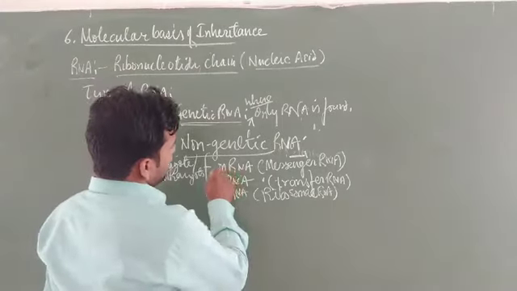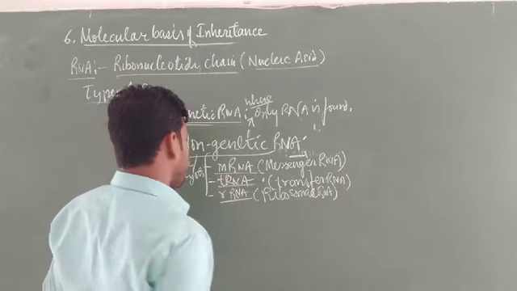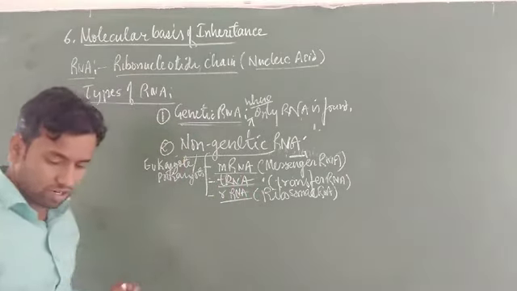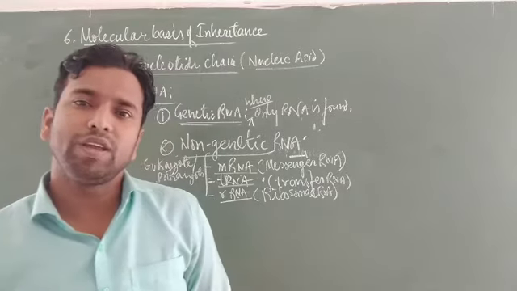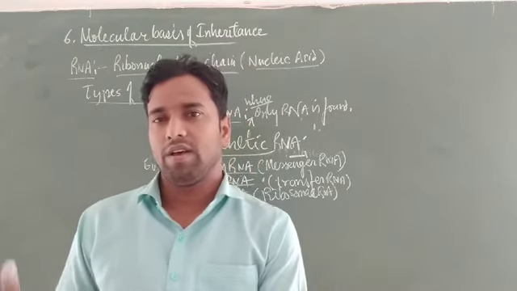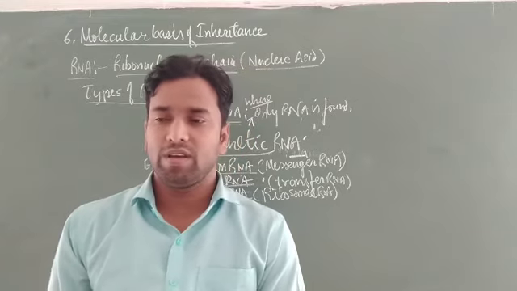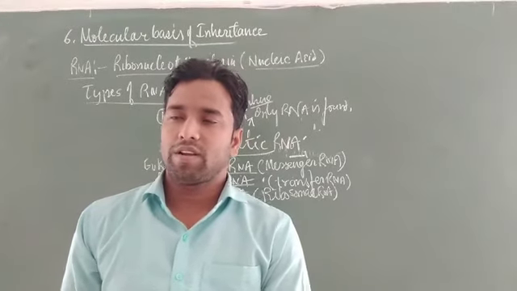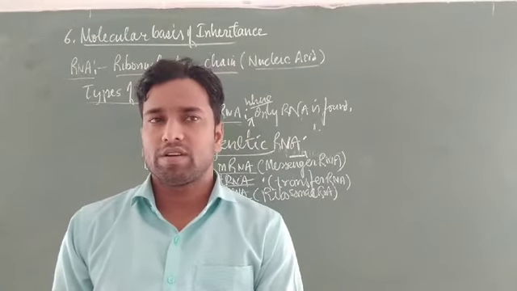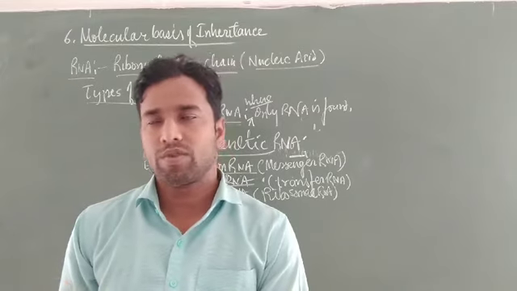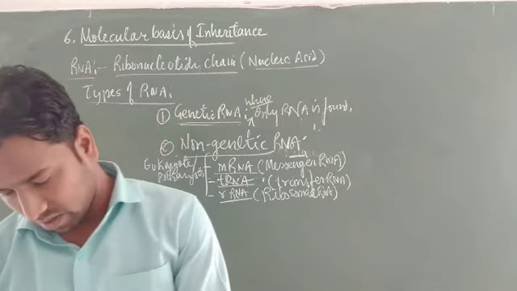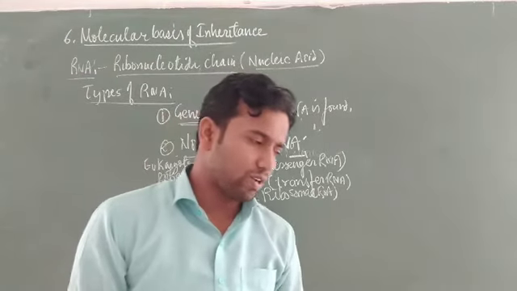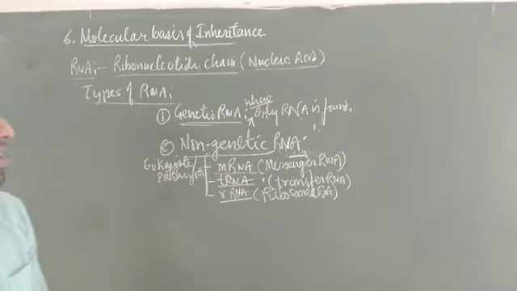These three types of RNA are called non-genetic, meaning they do not control the genetic character, but they are a very important part of RNA which help in the formation of character controlling parts, especially the RNA.